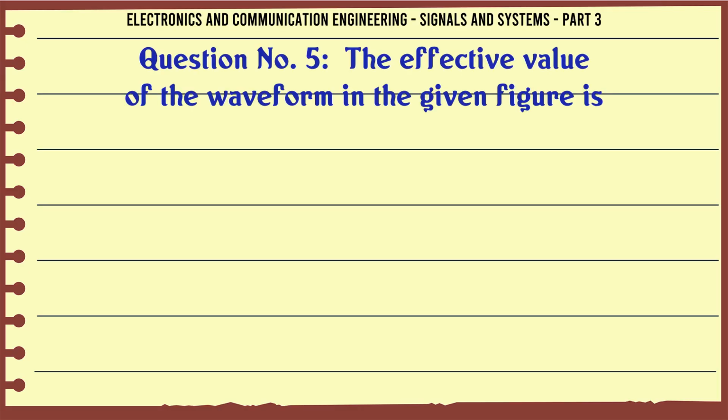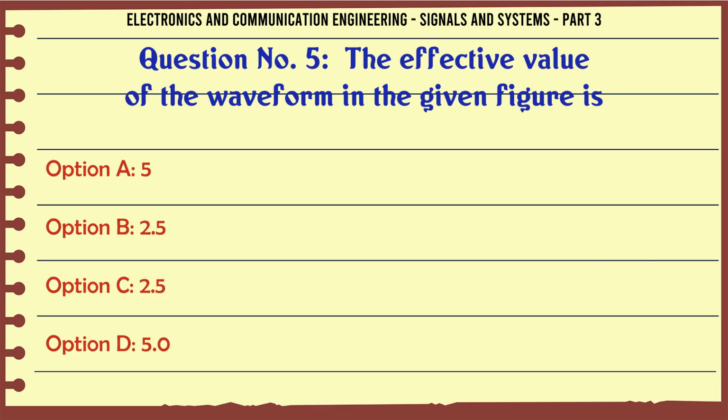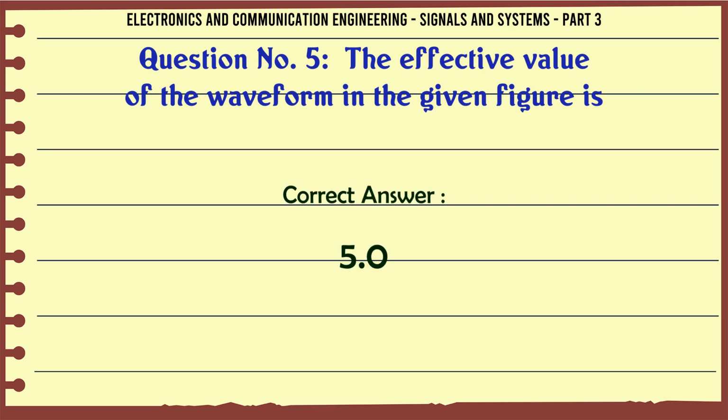The effective value of the waveform in the given figure is: A, 5; B, 2.5; C, 2.5; D, 5.0. The correct answer is 5.0.